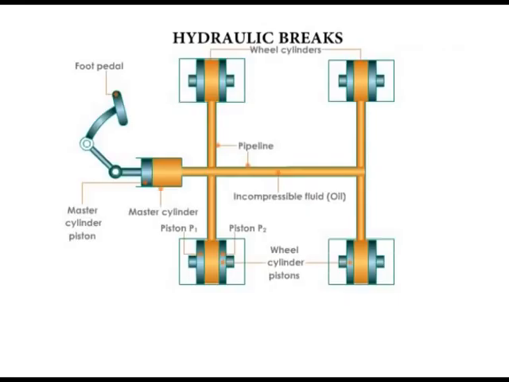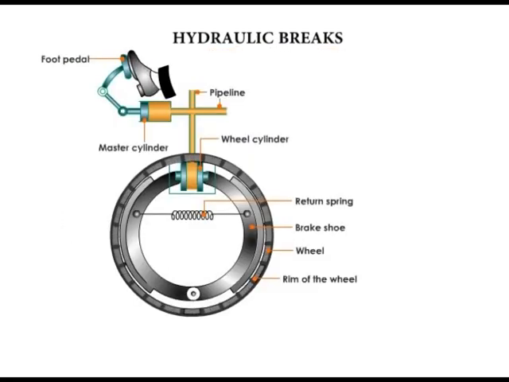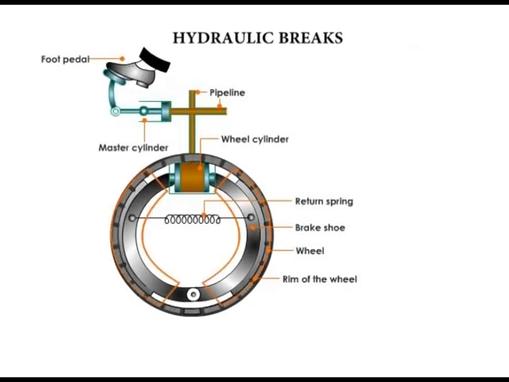So this is the complete system for all the 4 wheels of a car. Important to note is that the wheel cylinder is larger than the master cylinder. So force is multiplied. So when brakes are applied, the foot pedal is pushed, due to which pressure is exerted on the fluid in the master cylinder. This pressure is transmitted equally and undiminished throughout the fluid and into the piston of the wheel cylinder.